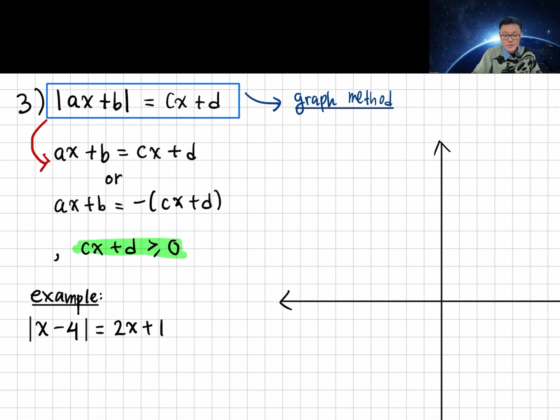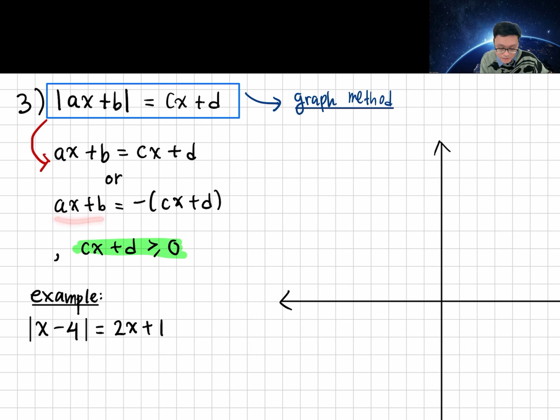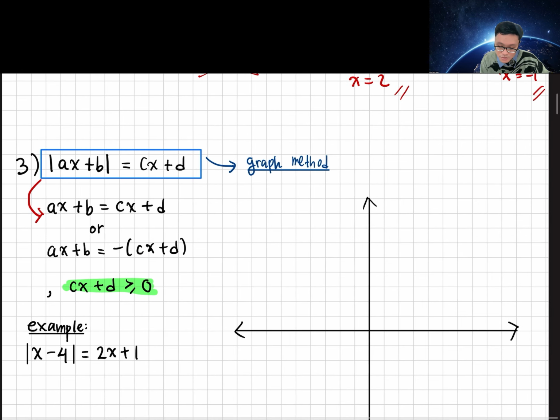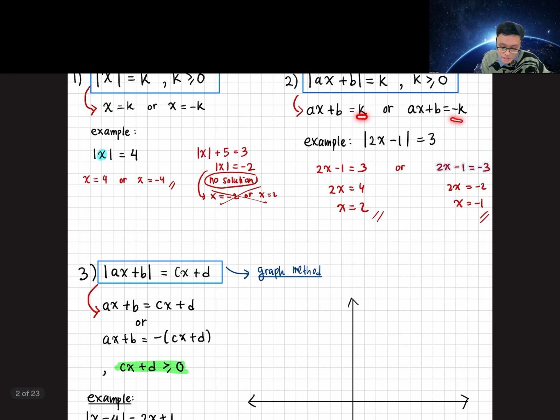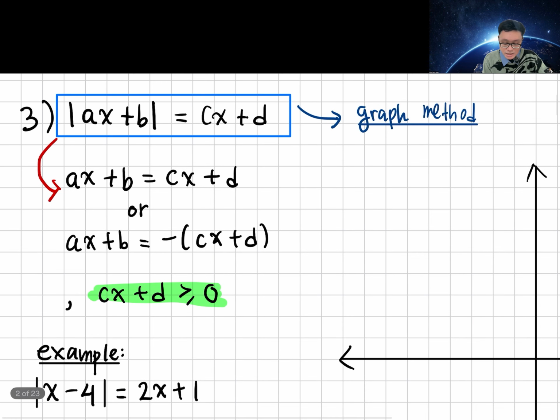The third case is the absolute value of ax plus b equals not a number but another linear expression, cx plus d. So how do we solve it? First, it's the same as before. ax plus b inside the modulus equals cx plus d, or ax plus b equals minus cx plus d. So same as before, either k or minus k, but for this case it is either cx plus d or minus cx plus d. But you have one condition: cx plus d has to be greater than or equal to 0.